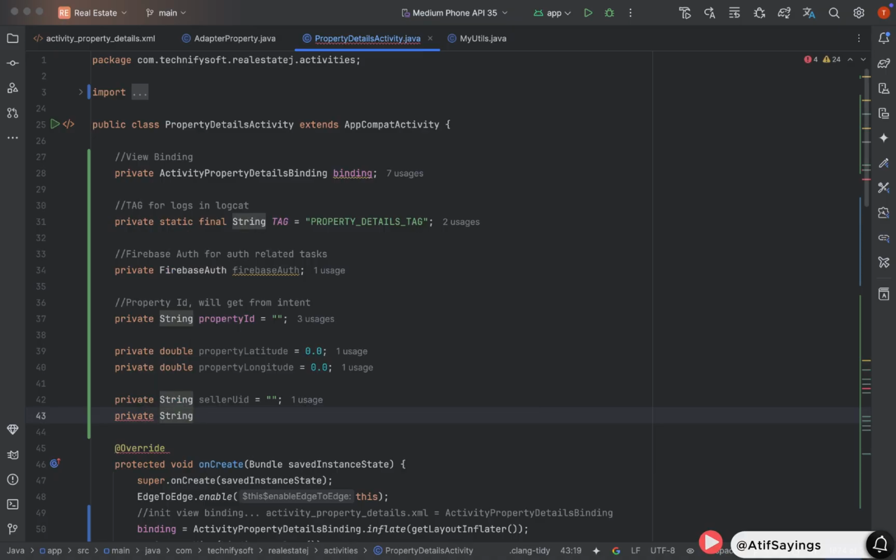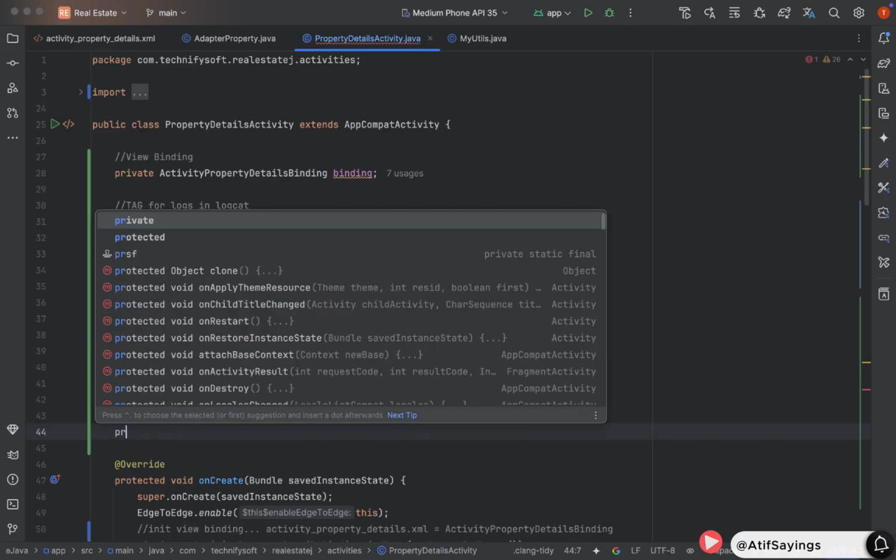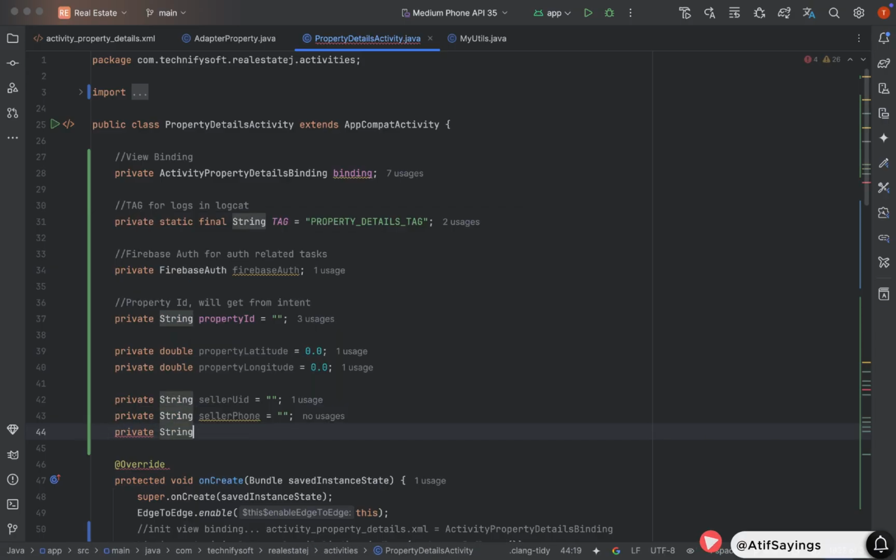Similarly, we need to create another variable of type string that will be used to hold the phone number of the seller. So name the variable as seller phone, initialize it with the empty string. Create another variable of type string to hold the status of the property, available or sold.